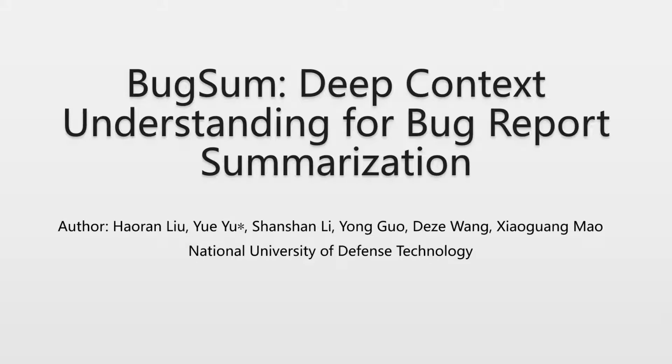The name of this paper is BugSum, Deep Context Understanding for Bug Report Summarization. As you can see from the title, the words context and bug report mean that our work is mainly focused on the bug report and the context information. The word deep, on the one hand, represents a thorough understanding of the context information, and on the other hand means that the method we use is based on deep learning. The goal of this paper is to generate bug report summary automatically while focusing on the context information within.